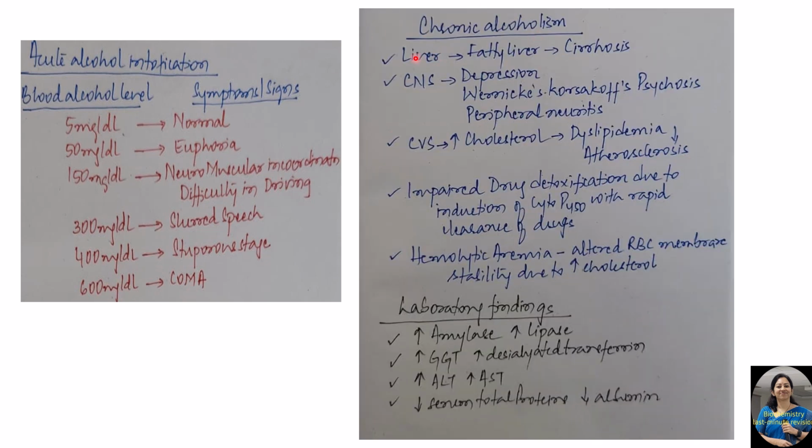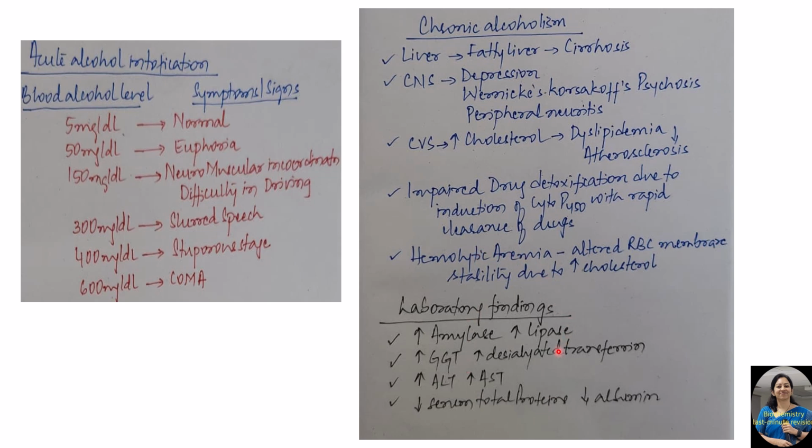In chronic alcoholism, the liver is affected with fatty liver, which progresses to cirrhosis if alcohol consumption is not stopped. CNS effects are characterized by depression because of stimulation of the inhibitory neurotransmitter. There is Korsakoff psychosis due to inhibition of thiamine, and peripheral neuritis due to inhibition of pyridoxal phosphate or pyridoxamine. Cardiovascular effects include dyslipidemia and atherosclerosis because of excess cholesterol accumulation. There is impaired drug detoxification due to induction of cytochrome P450 with rapid clearance of drugs. Hemolytic anemia also sets in, because the RBC membrane is altered by increased cholesterol.